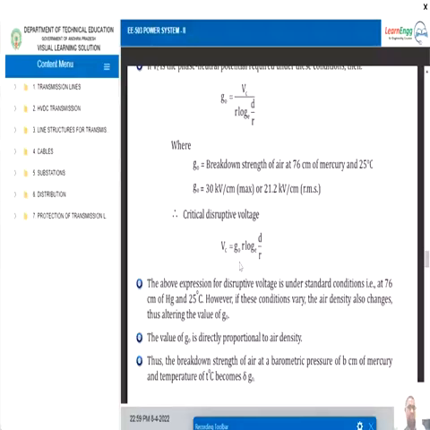So in which we are going to add one parameter, the irregularity factor. So friends, conductors will have different shapes. As I have said earlier, we have discussed stranded conductors, smooth conductors, and hollow conductors.